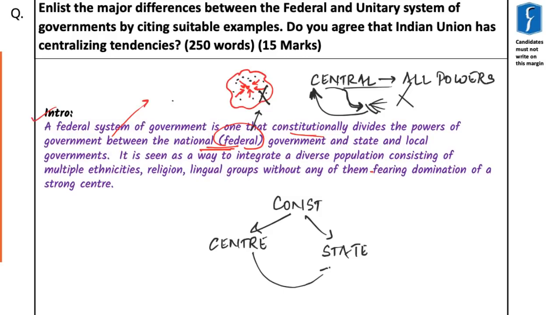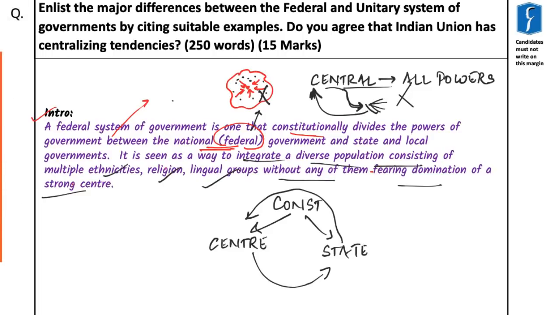Neither center can take powers of state, and of course state cannot take power of center. And hence this is a federal structure. So the introduction says, a federal system of government is one that constitutionally divides the powers of government between the national and the state governments. It is seen as a way to integrate a diverse population consisting of multiple ethnicities, religions, and lingual groups without any of them fearing the domination of a strong center.